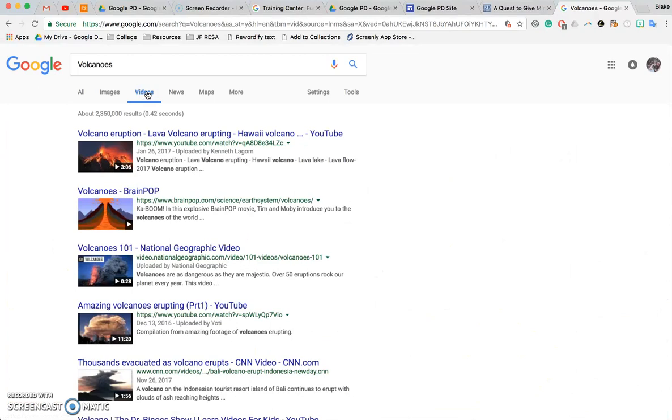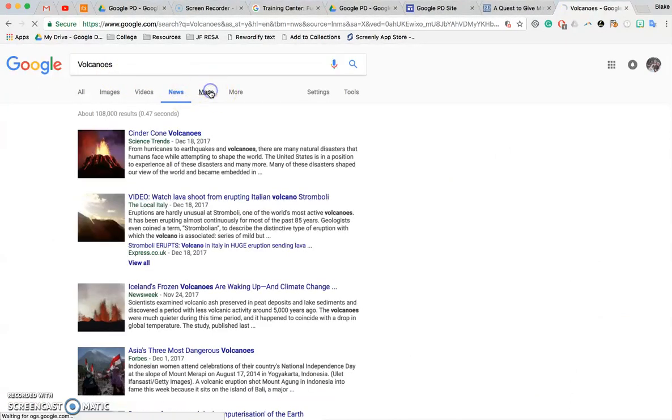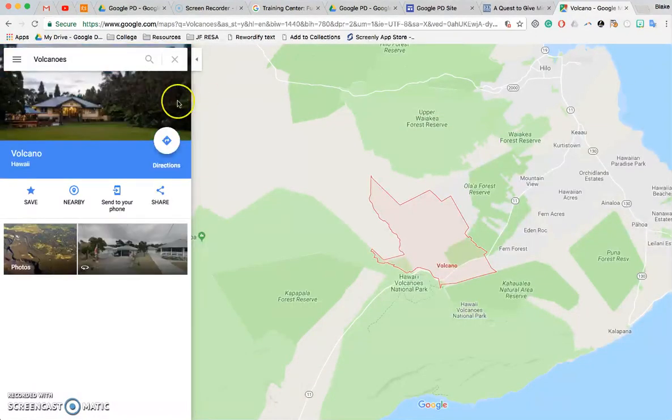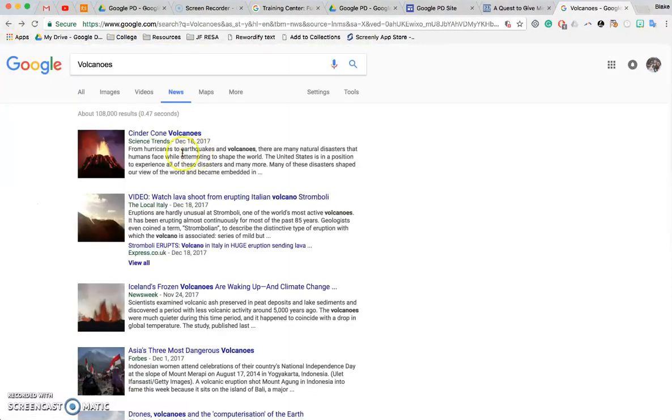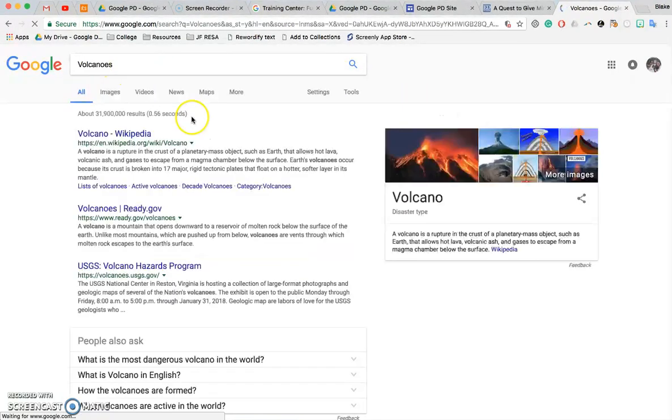Videos are the same way. You can search videos directly from within Google. You can search news. You can search maps. When you do that, of course, it goes specifically to Google Maps. Do more, you can search these also. So that's how you use these tools to search properly in Google.